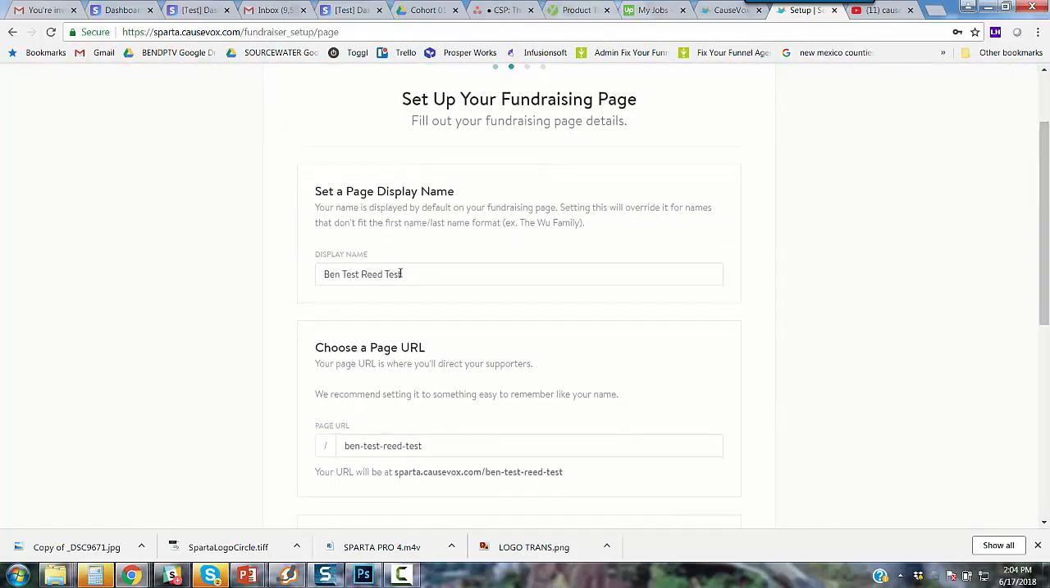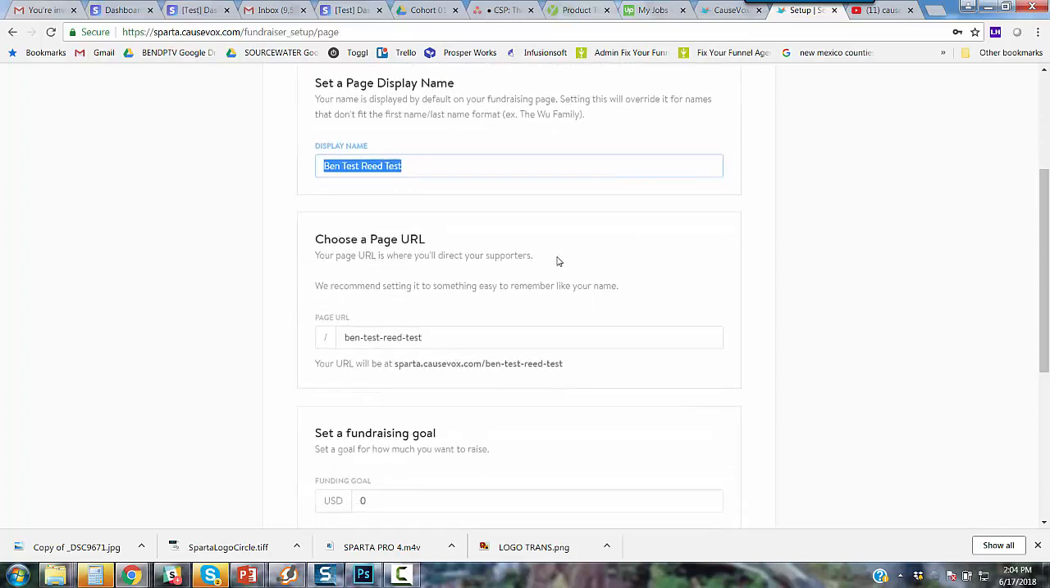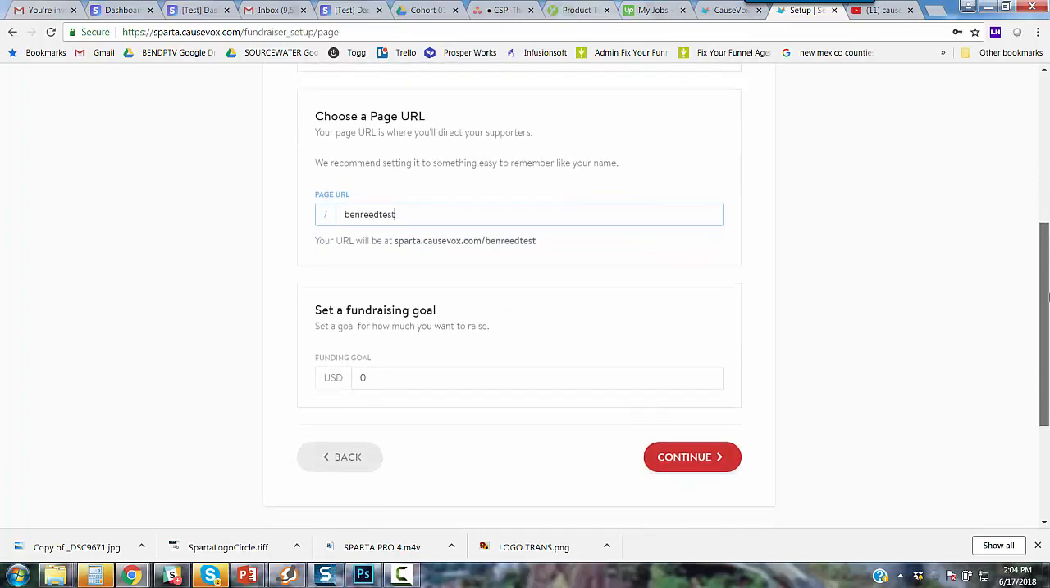Now, this is the display name, so you can call this whatever you want. Your name is displayed by default on your fundraising page. Setting this will override it for names that don't fit the first name, last name format, etc. So that's my name. It's going to post up there. The page that you want, this is the actual link that's going to be generated. I personally don't like this, so I would change it. I would just call this Ben Reed or something like that, test. So it's one word. People don't have to put dashes in, but you're just going to send it to them anyways as a copy and paste for the URL.